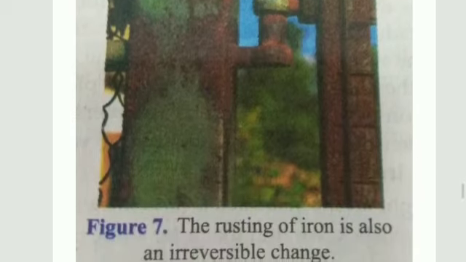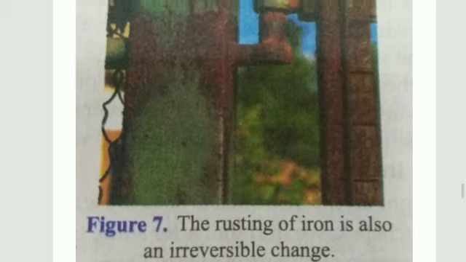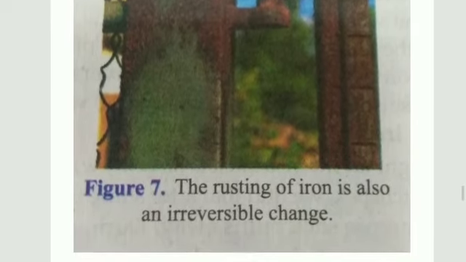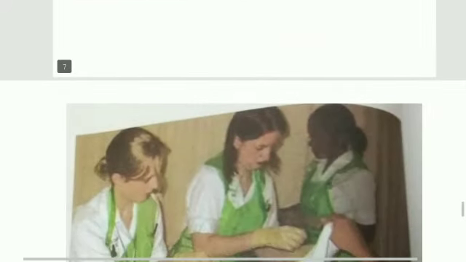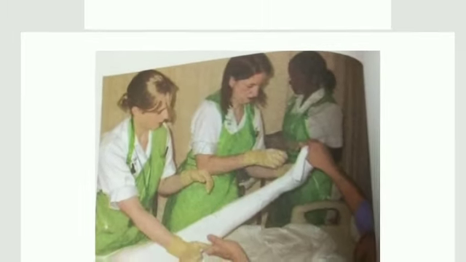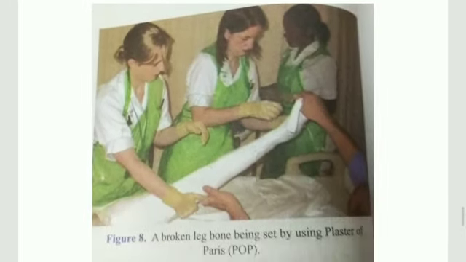This is rusting of iron. We cannot get back the original form of iron. Rusting of iron is also an irreversible change. Plaster is done here. A broken leg bone being set by using plaster of Paris, POP.